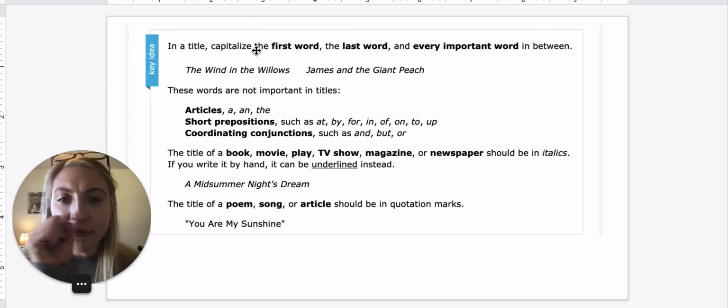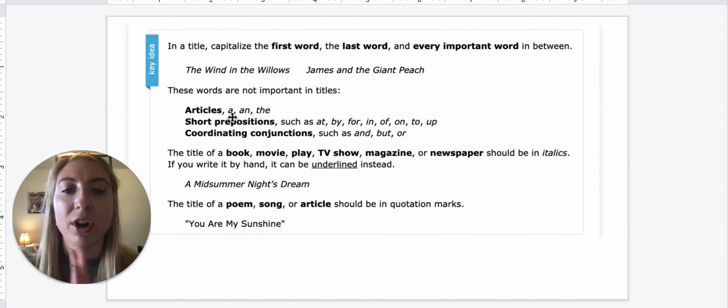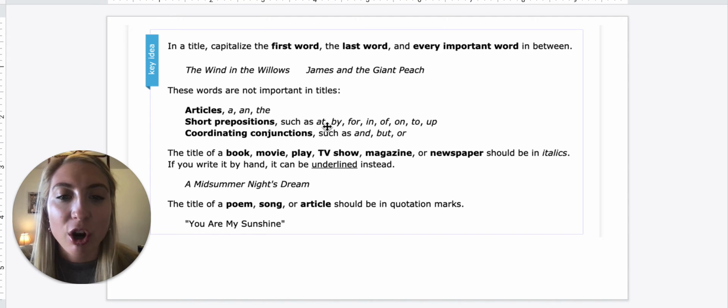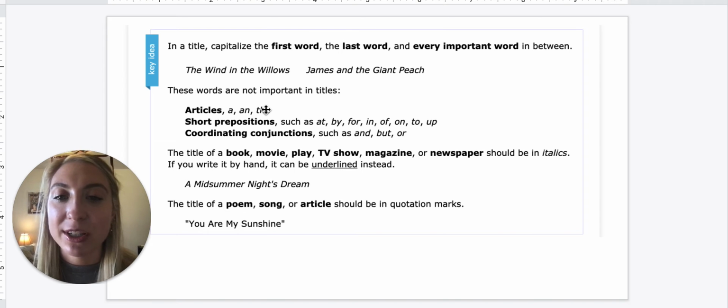Alright, so remember when we are capitalizing titles, the first word and the last word will always be capitalized, and every important word in between. So remember, what are the non-important words? It is our article adjectives, our short prepositions, and our coordinating conjunctions. If you took notes from last week, make sure you already have them written down. These words will stay lowercase unless they're the first or last word of our title.